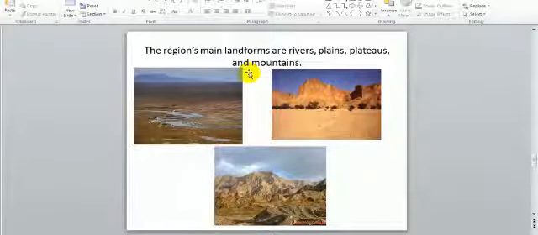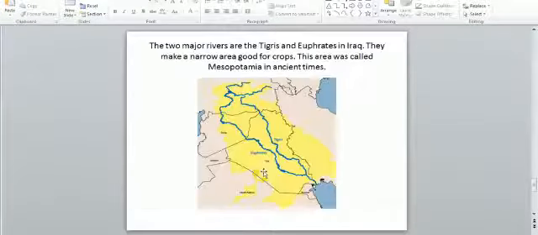The region's main landforms are rivers. We have spoken already about the two main rivers, the Tigris and Euphrates. Plains, flatlands, as we see, that's all flat. Plateaus are smaller mountains with a flat top, as we see here, and the normal mountains, as we can see here in the picture.